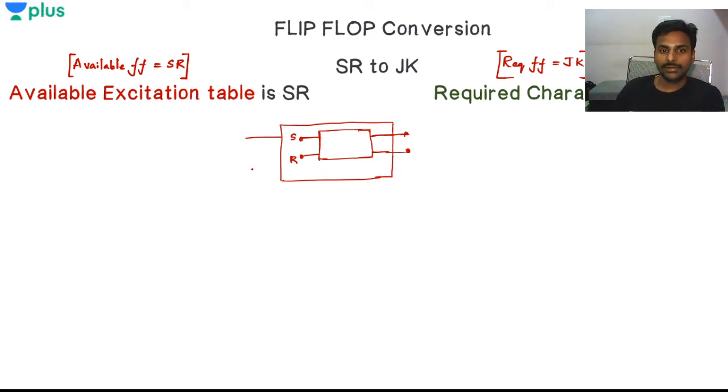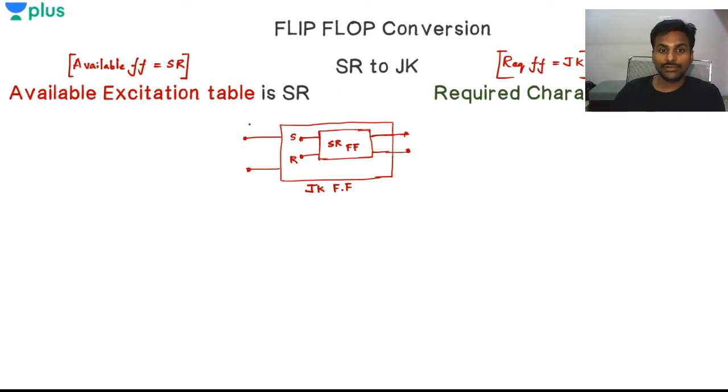I have this connection right now. It is called a JK flip flop. This is an SR flip flop internally, and the total connection should be called a JK flip flop. That means this flip flop must have the characteristics of JK. So therefore you need to write the characteristic table of JK.